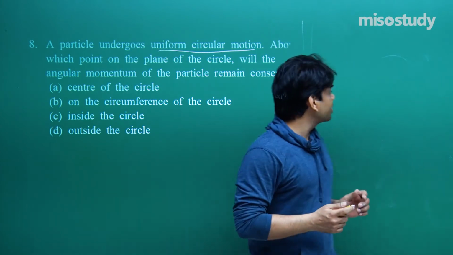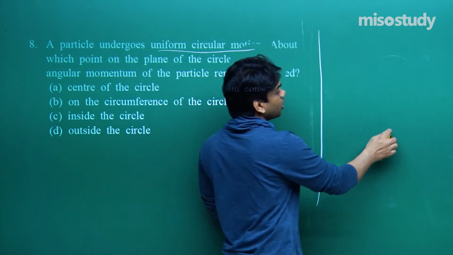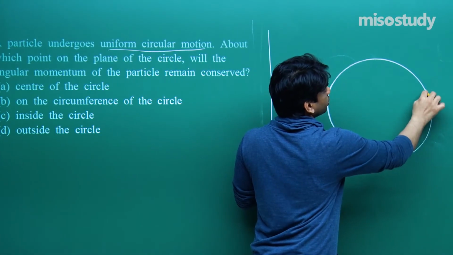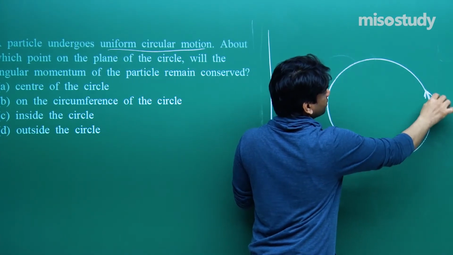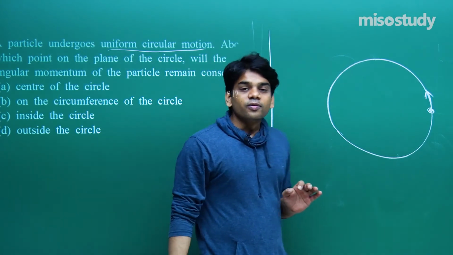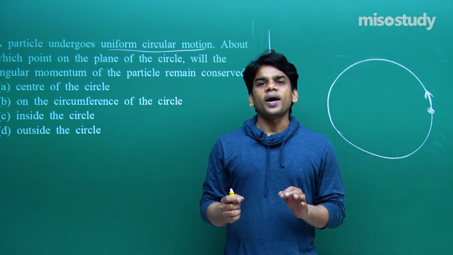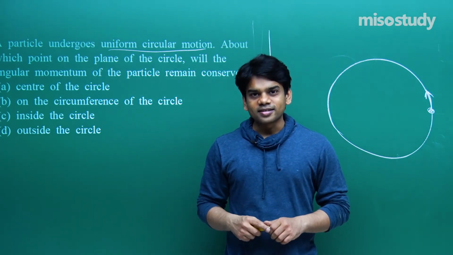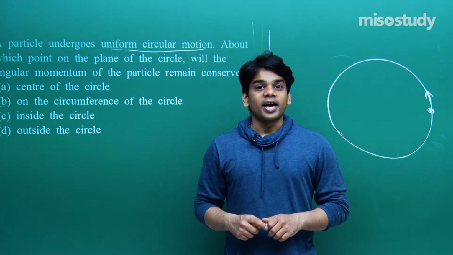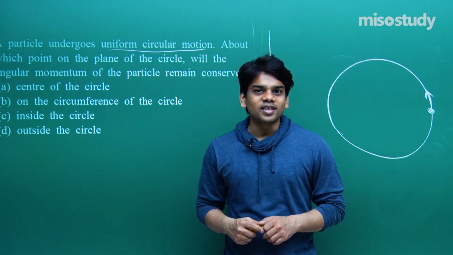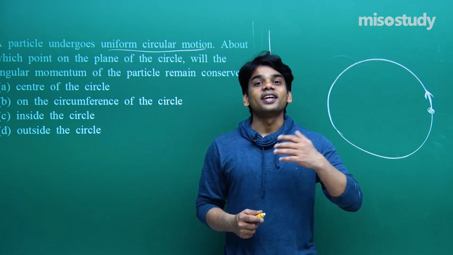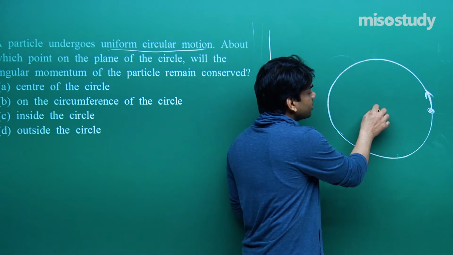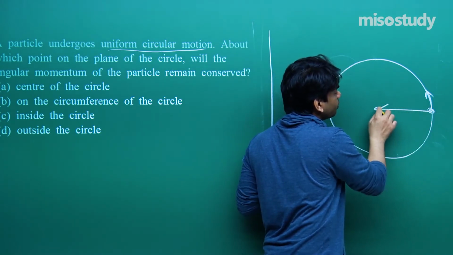First of all, the scenario is very simple. Particle is moving in a circular motion. Any particle is moving in a circular motion. This is what has been provided to us. We all know that for any particle, any body, any point mass to move in a circular motion, the only force required is the centripetal force. And the centripetal force acts towards the center of the circle about which the particle is rotating. The center of the circle in this case will be this. The only force acting would be centripetal force.